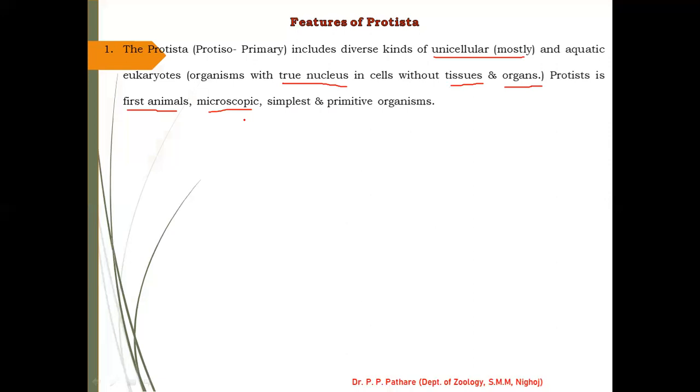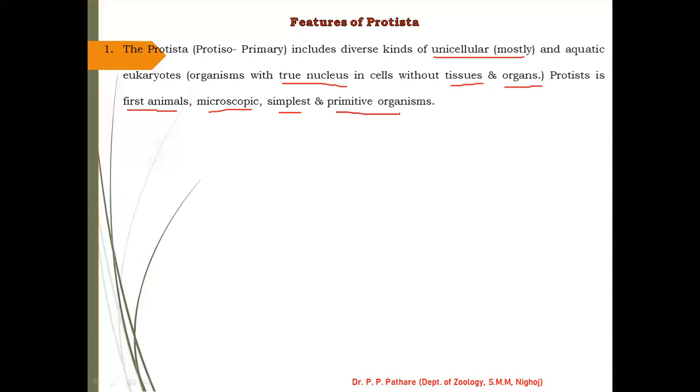The next feature is that these protist animals are very simple in their body organization, meaning it is a simple organism. They do not show any type of complexity in their body formation. Simple body formation.